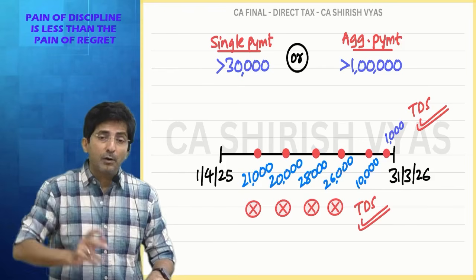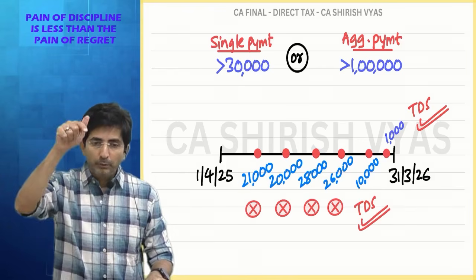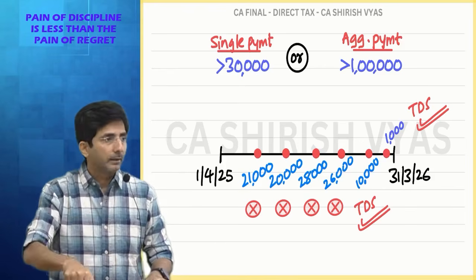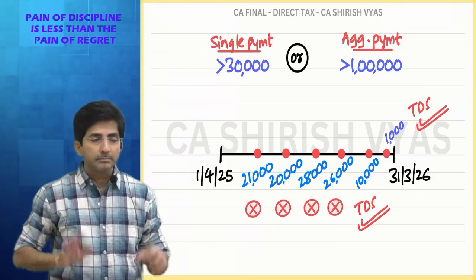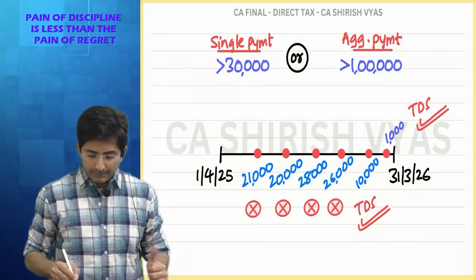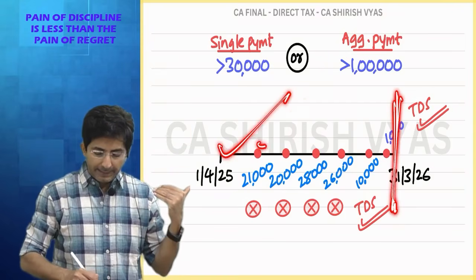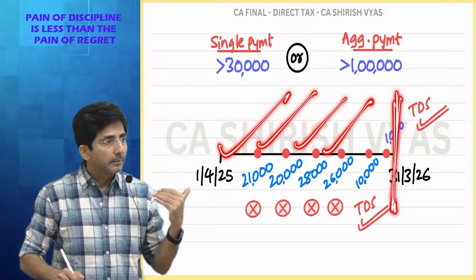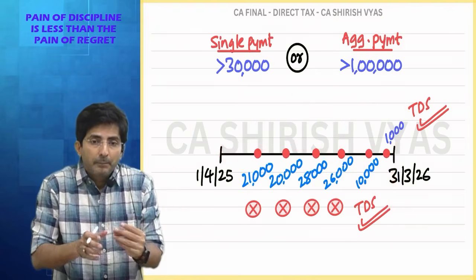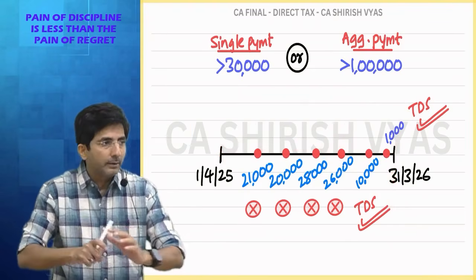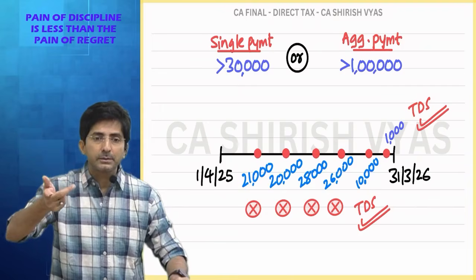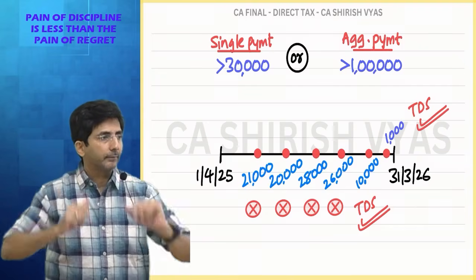Tell me now, next year what will happen? You have to press the reset button. All the limits will refresh. Till the time the year was going on, I was aggregating the previous payments because it was of the same year. But now once March is over, next year when April comes, you have to restart totaling.